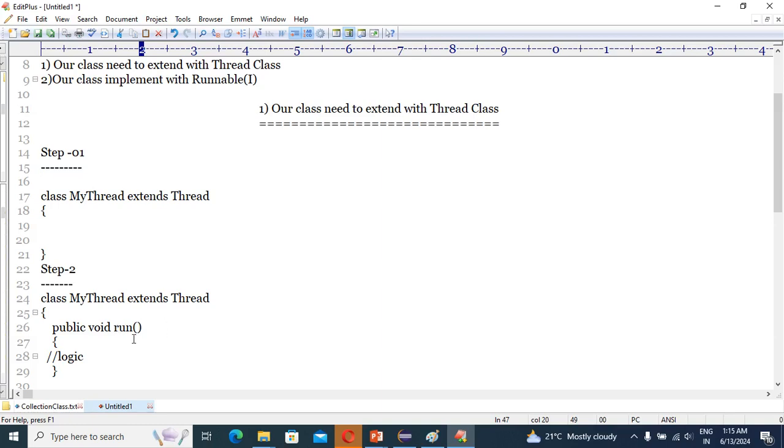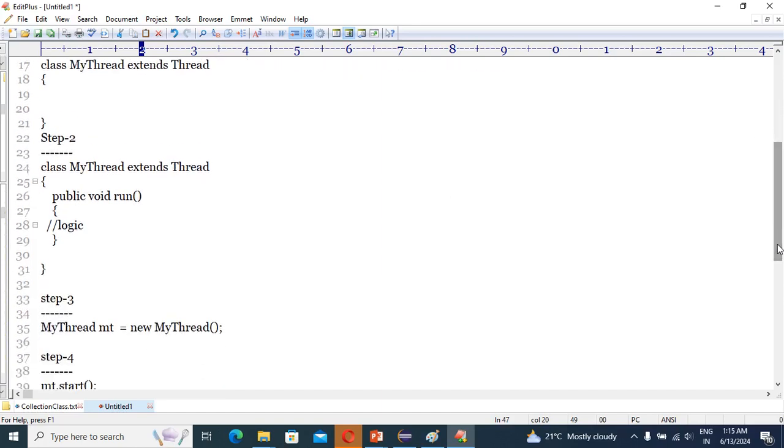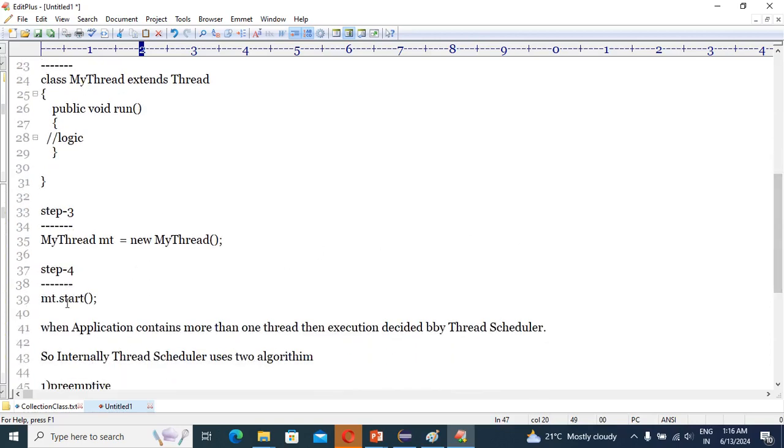That's why we have step number two. After writing the logic, what next? Instantiate the thread class. After instantiating the thread class, we are going to start the thread. So how are we going to start a thread?